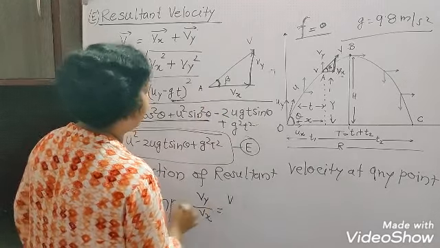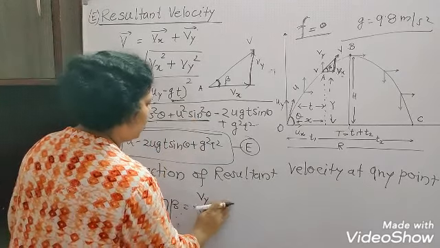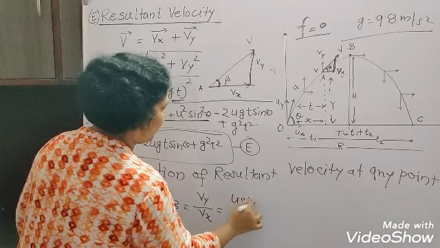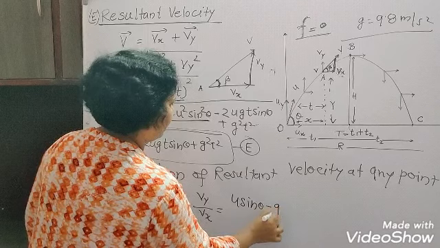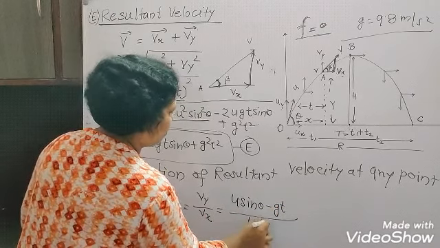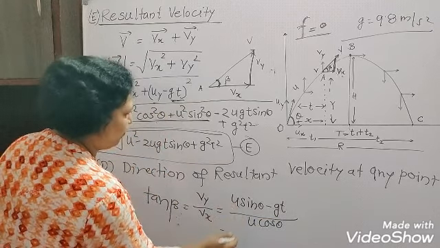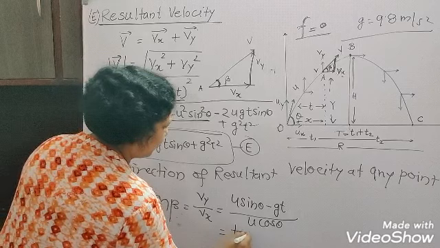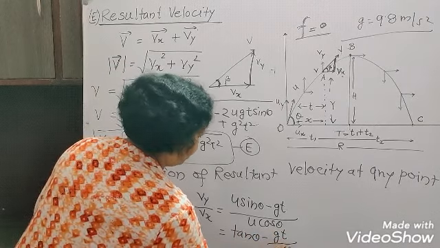We have already learned that vy is equal to u sin theta minus gt, and vx is u cos theta. So we can simply say u would be cancelled, and tan beta is equal to (tan theta minus gt upon u cos theta).